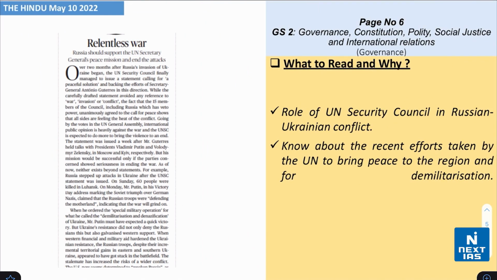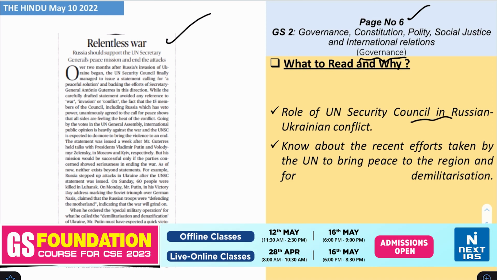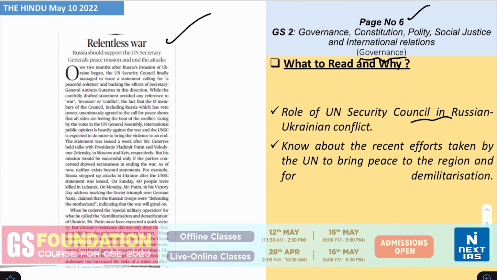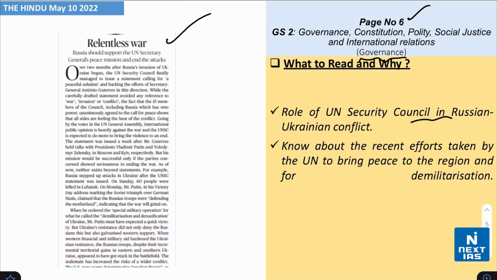Take a look on page number 6 from the topic of governance. The headline says that Relentless War. You need to understand about the role of United Nations Security Council in the Russian-Ukrainian conflict. Also know about the recent efforts taken by the United Nations to bring peace to the region and for demilitarization.